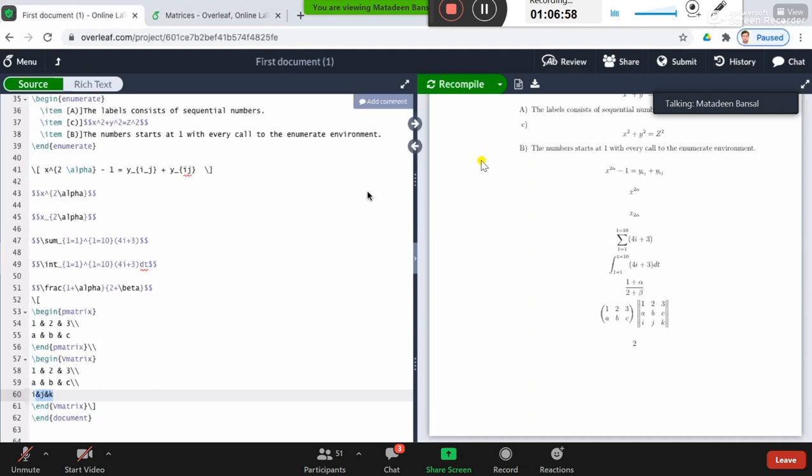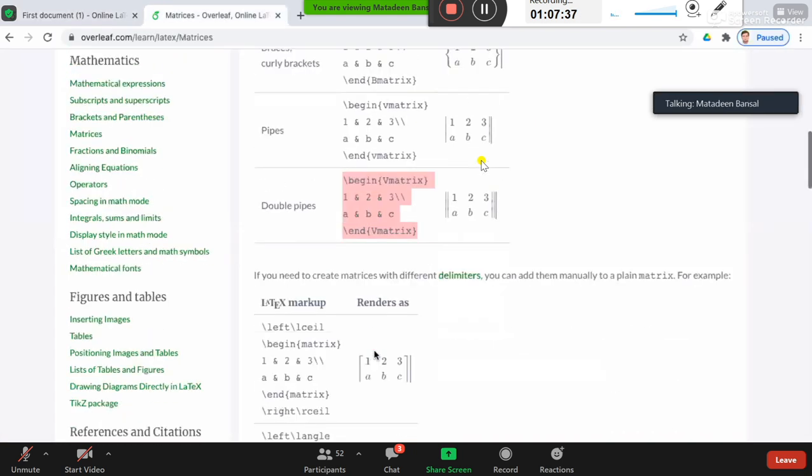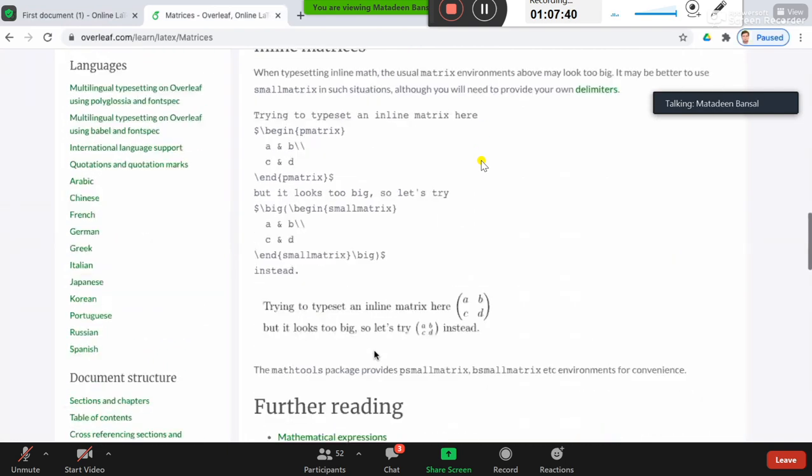Someone has asked what the file format is. The file format is text, and it is opened by LaTeX editors only. Microsoft Word cannot open this file, but Microsoft Word also provides some facility for writing LaTeX equations. Just as you write from the equation editor, similarly you can write math equations using LaTeX in Microsoft Word as well. So this is how you can manage the matrices.